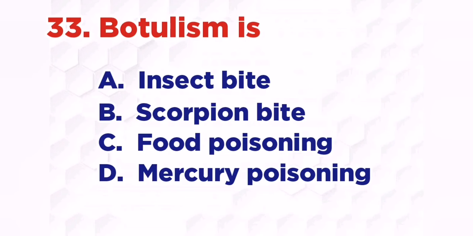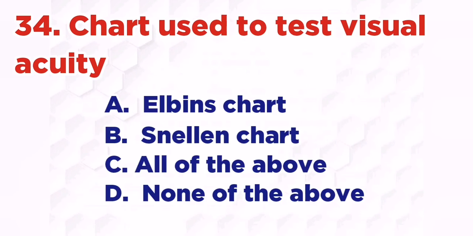Paronychia. Botulism is: A. Insect bite, B. Scorpion bite, C. Food poisoning, D. Mercury poisoning. The right answer is C. Food poisoning. Chart used to test visual acuity: A. Elbin's chart, B. Snellen chart, C. All of the above, D. None of the above. The right answer is B.